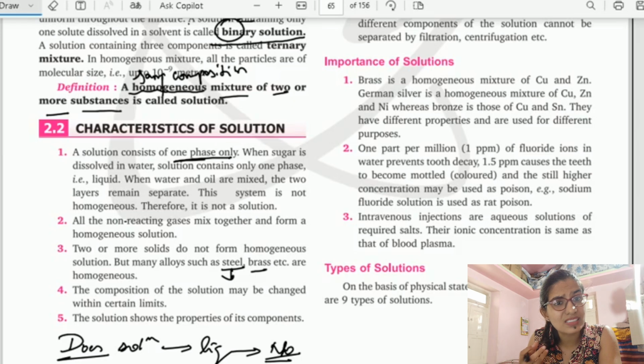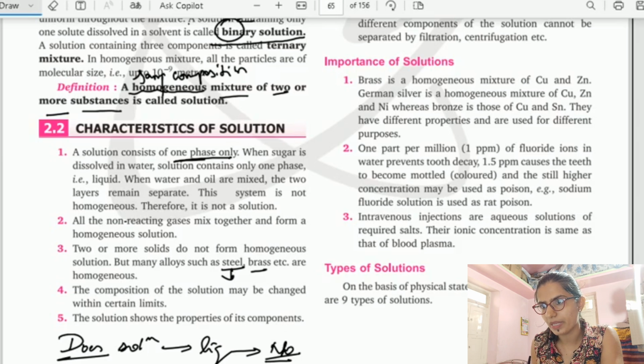So can steel be an example for solution then? Yes, it can be a solution. It's an example of solid solution. Similarly, brass is also a mixture of two metals, so it is also an example of solution because it is a homogeneous mixture.